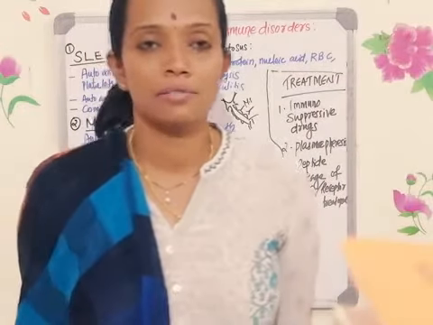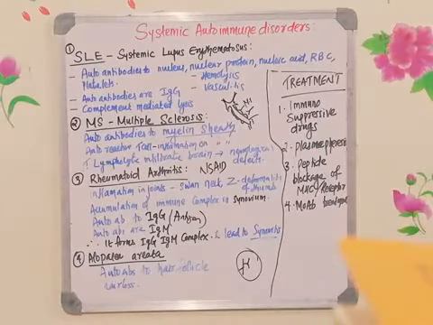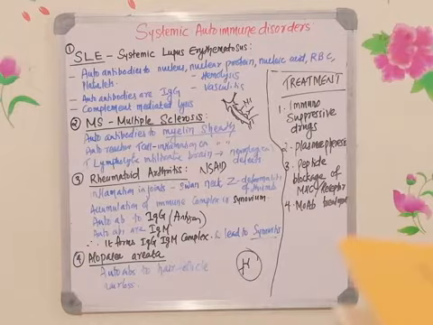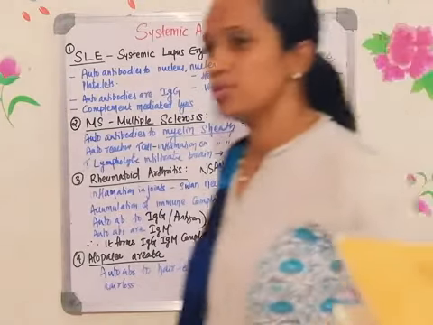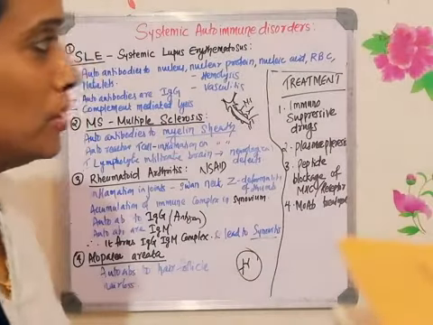So that is the major problem of this particular autoimmune disorder: the great social and psychological impact. Alopecia areata is usually seen in patients who have other types of autoimmune disorder.